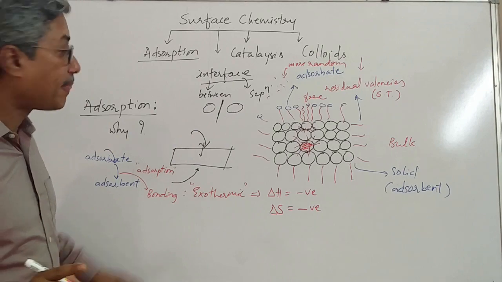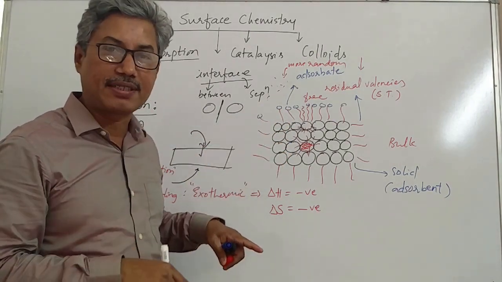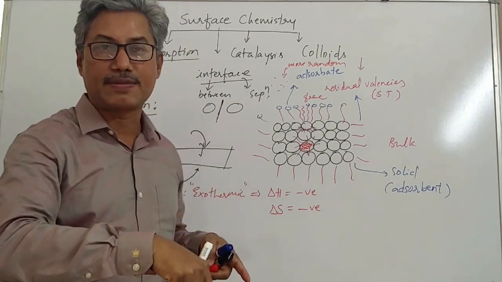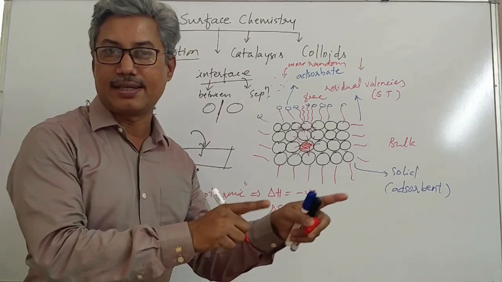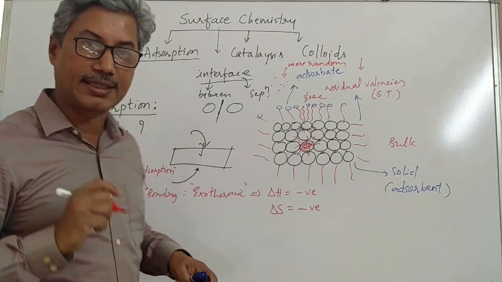Is that clear, students? Before the gas particles are adsorbed on the surface of the solid, they were in random motion, and once they get attracted to the surface, they sit orderly. That means orderliness increases and disorderliness decreases.